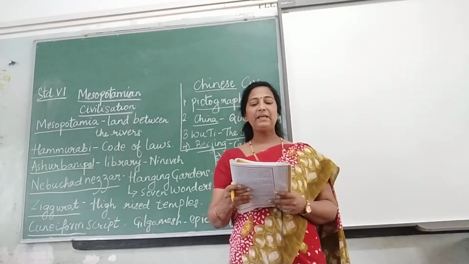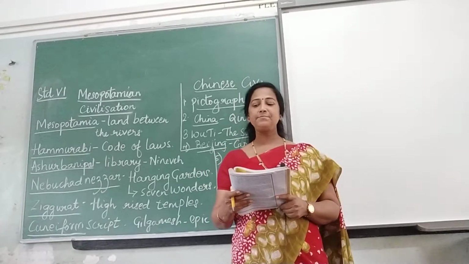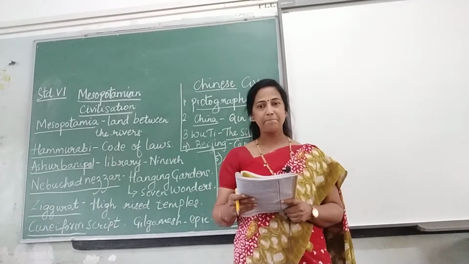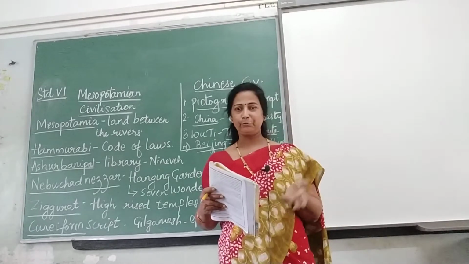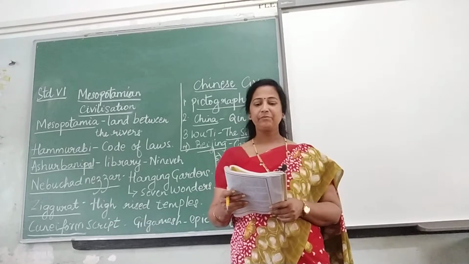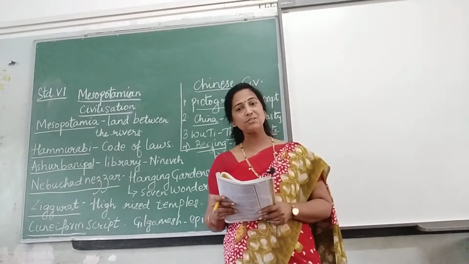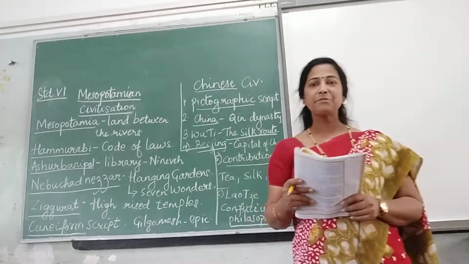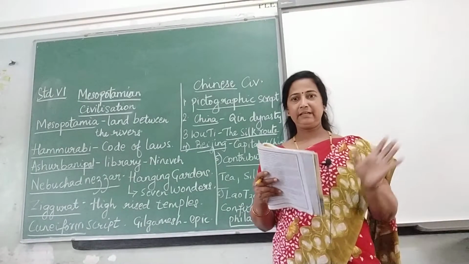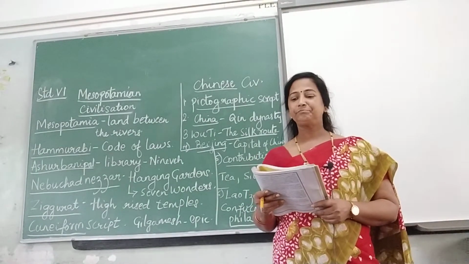The yellow complexioned Mongolian tribes are the ancestors of these people. Ancestors means the forefathers. What was their complexion? It was yellow complexion, which means very fair, very nice color.